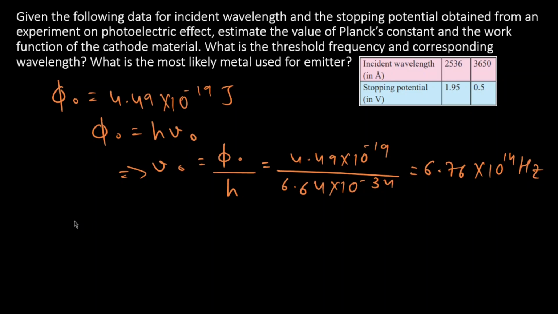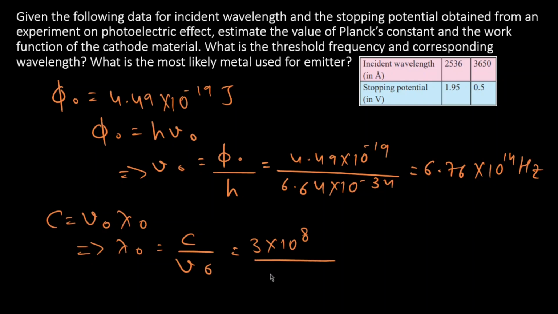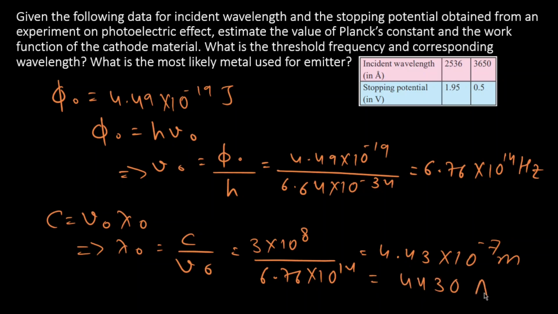Now the corresponding wavelength, you know, c equal to nu naught lambda naught, which implies lambda naught equal to c by nu naught, that is 3 into 10 raised to 8 divided by 6.76 into 10 raised to 14. This gives us the value as 4.43 into 10 raised to minus 7 meter, or to write it in Angstrom, 4430 Angstrom. So let's look at the next sum.